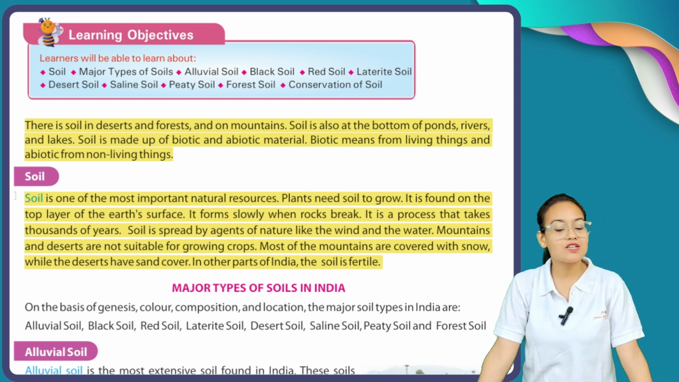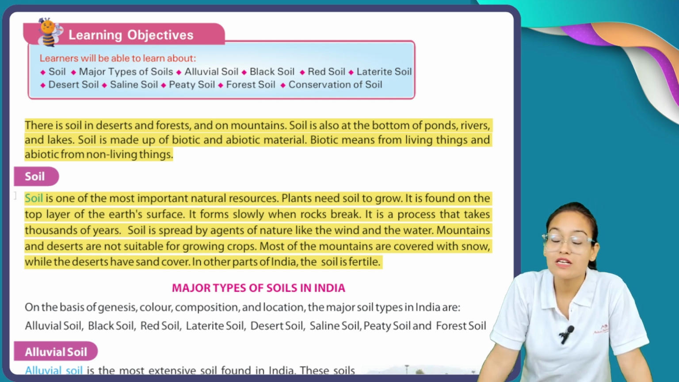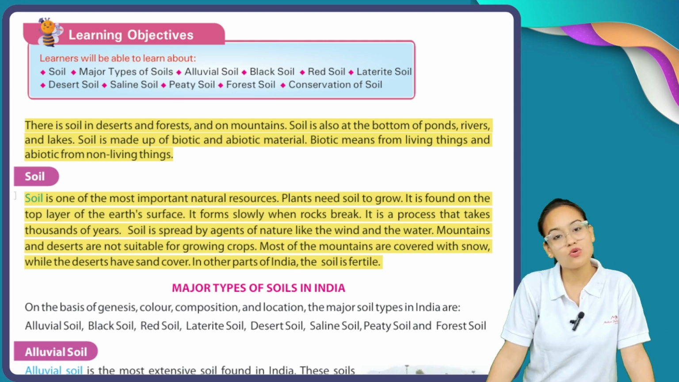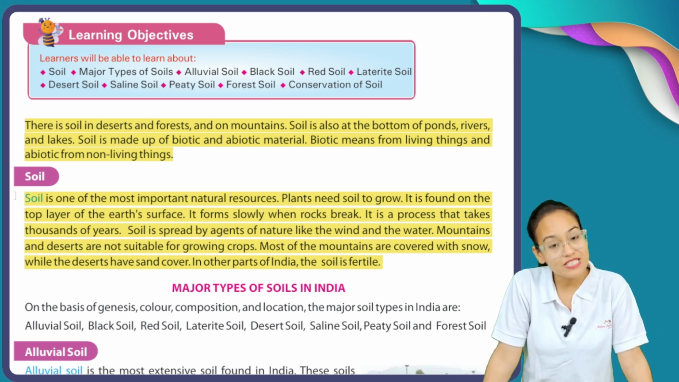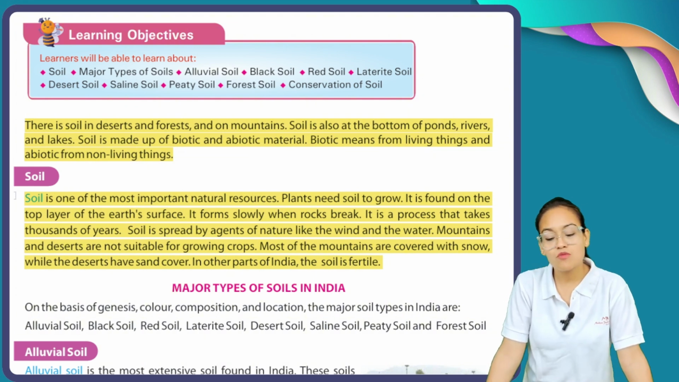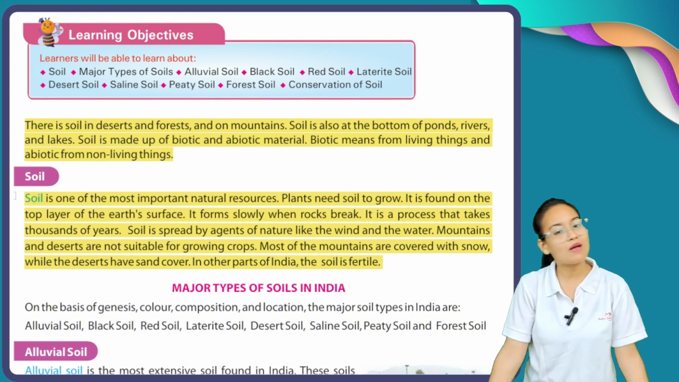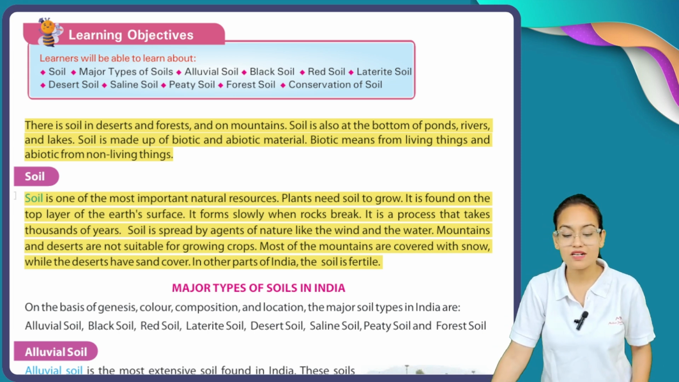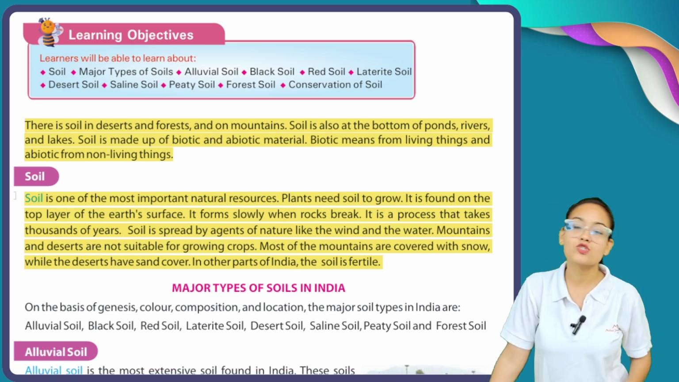Mountains and deserts are not suitable for growing crops. Extreme winter and extreme summer are not good for plants' health. That's why mountains and deserts are not suitable for farming. Most of the mountains are covered with snow. Why are mountains not suitable? Because they are covered with snow, and deserts have sand cover. So in other parts of India, the soil is fertile.